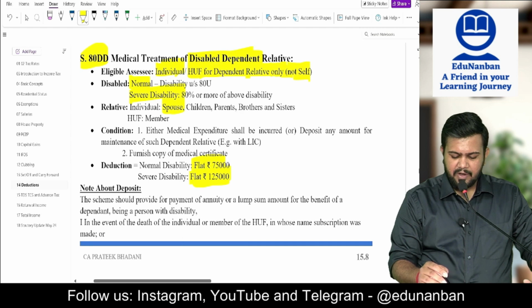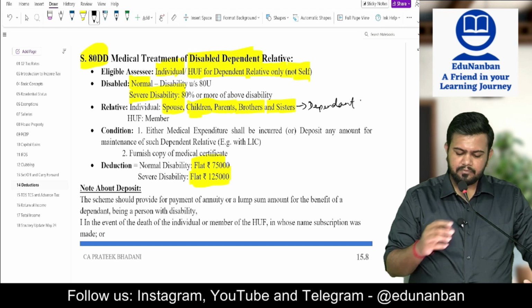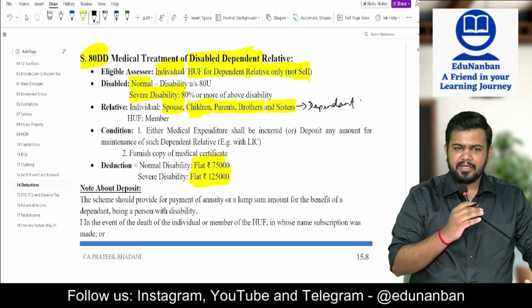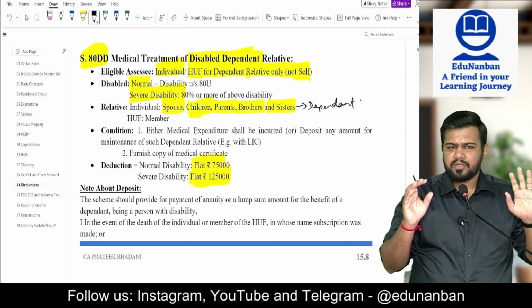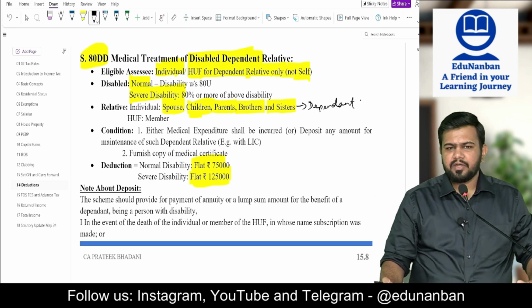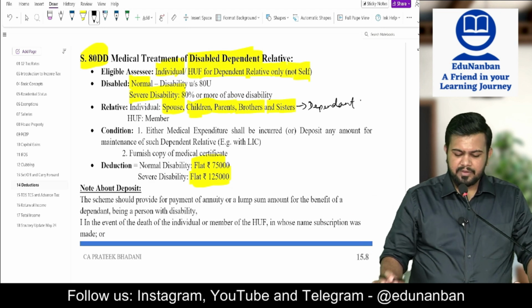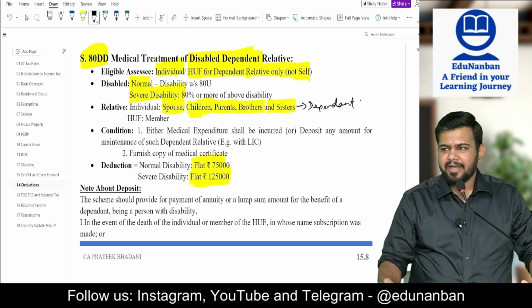Relative is spouse, children, parents, brothers or sisters, and they should be dependent. In such a case, the individual should deposit some amount in a policy which will give benefit to that particular relative. In such a case, the deduction can be claimed, 75,000 or 1,25,000.